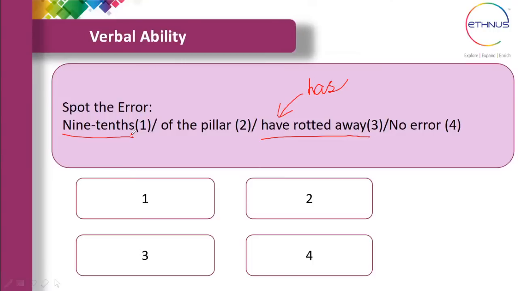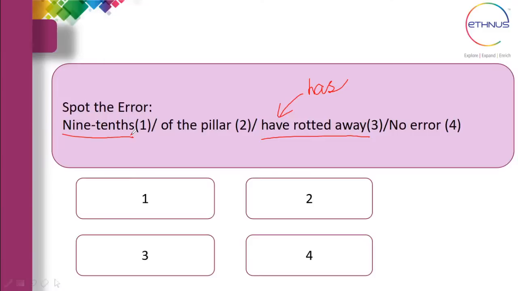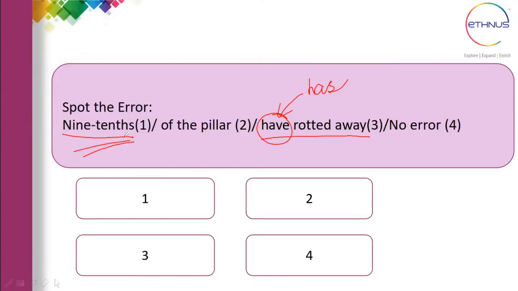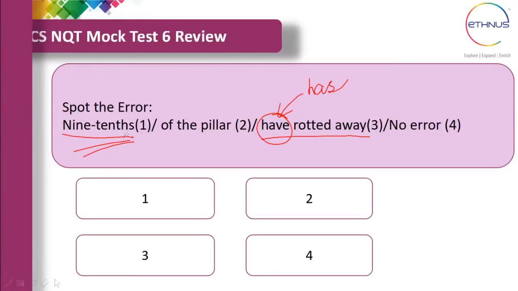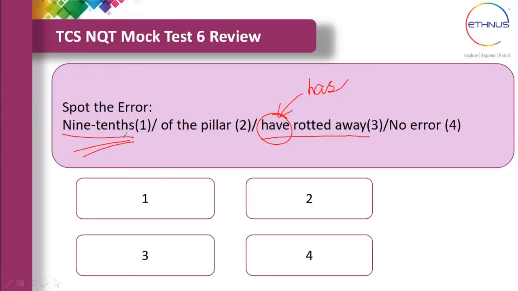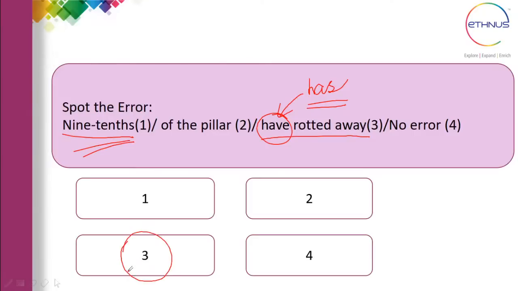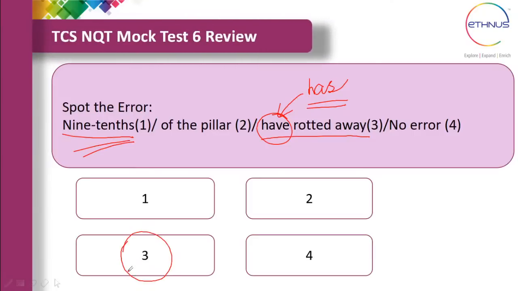So 1/10 of the pillar has rotted away is correct. But if you have more than that, like 5 of the pillars have rotted, if it is more than 1, then you should take the plural form, which is have. Since it is 9/10, which is less than 1, the verb should be singular here, that is has. So the error is in the third part of the statement. So 3 is the correct answer.